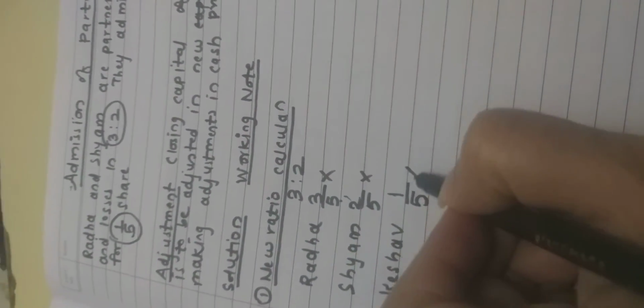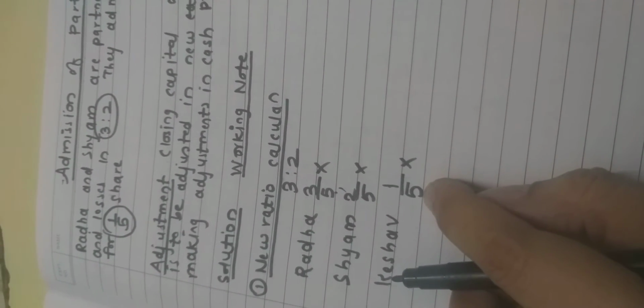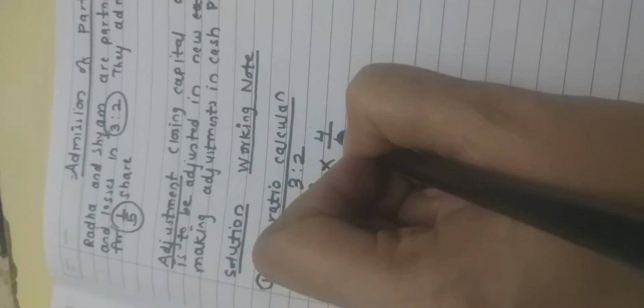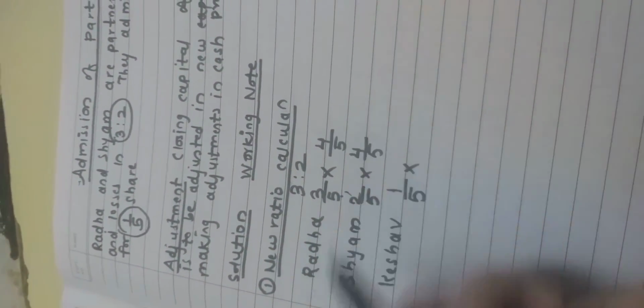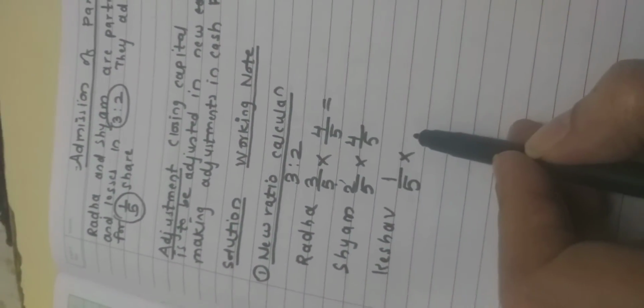Multiply. See what I am doing. I am subtracting this 5 minus 1. 5 minus 1, that is 4. I am writing here 4 upon 5. Okay, that's subtraction. Here also 4 upon 5. Now what I get here? Yeah, I kept this as pending.